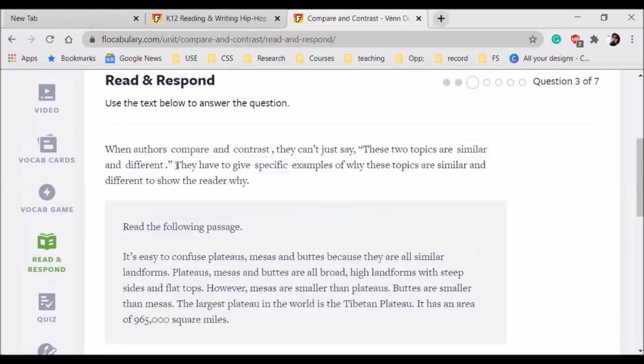Next: when authors compare and contrast, they can't just say these two topics are similar and different. They have to give specific examples of why these topics are similar and different, to show the reader why.